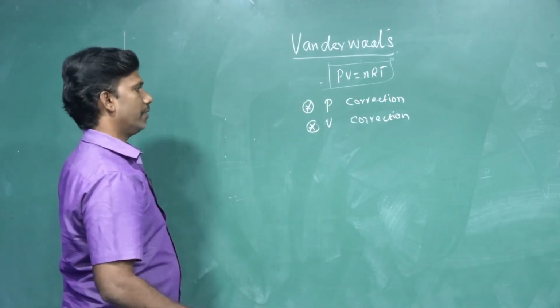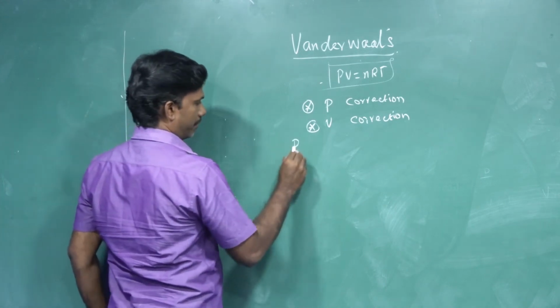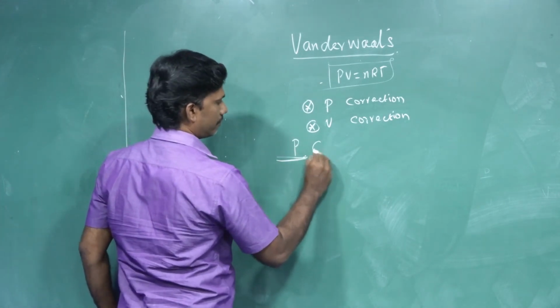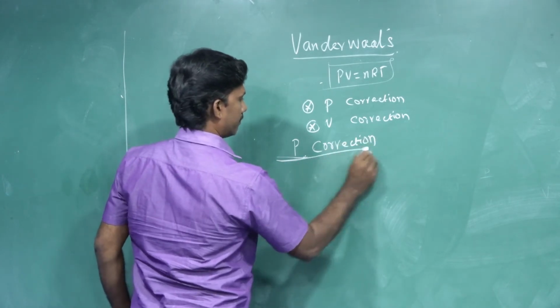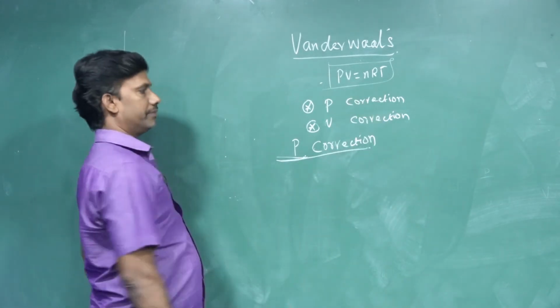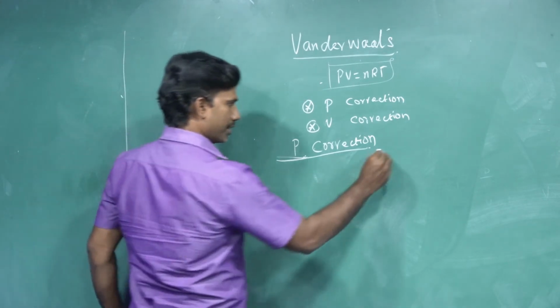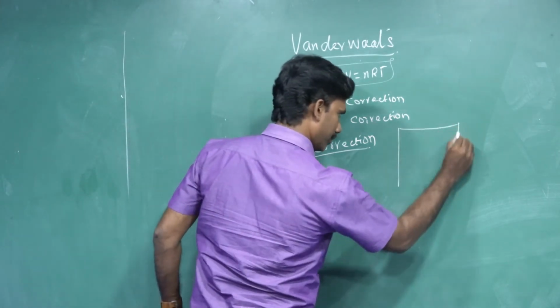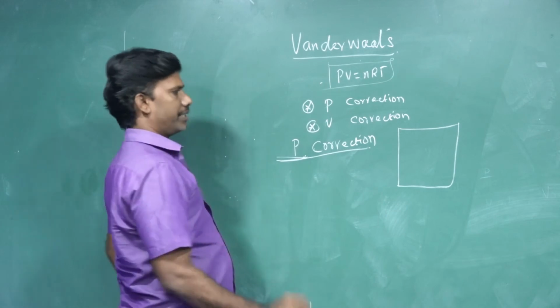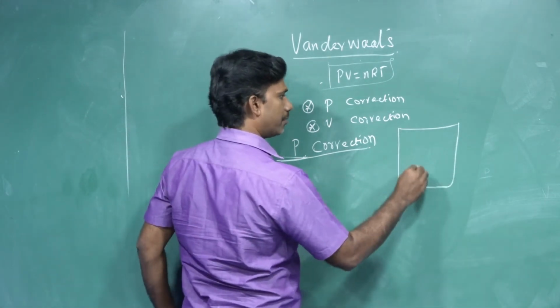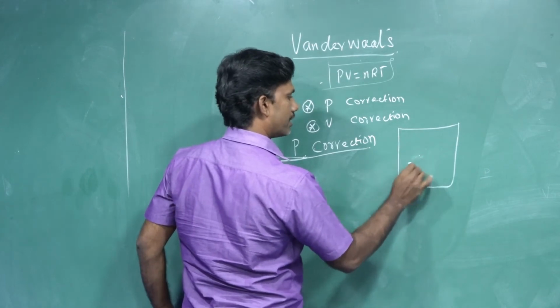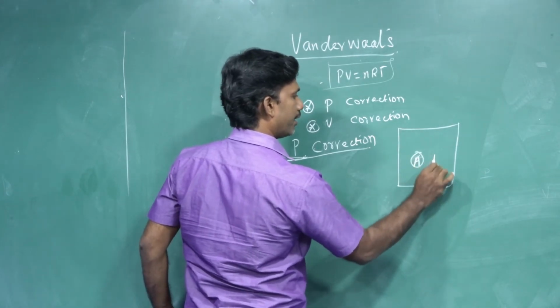Now let us see the pressure correction. If you see the container, imagine that there are two particles. In a gas mixture, a number of particles will be there. For your understanding, I am writing A and B, two particles.